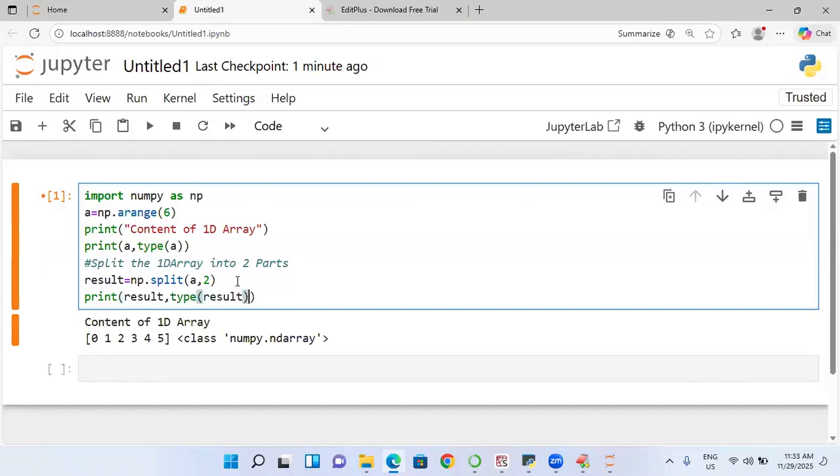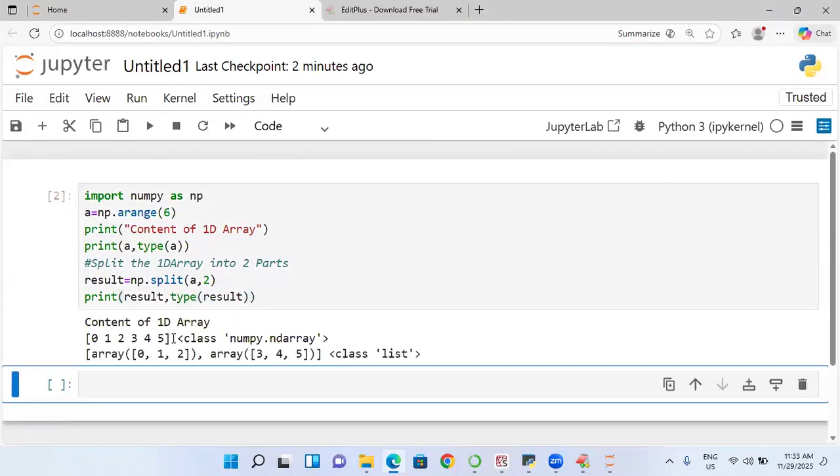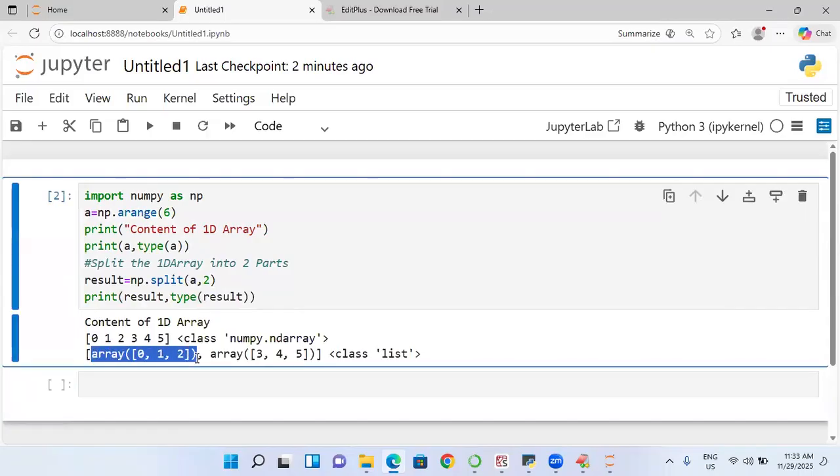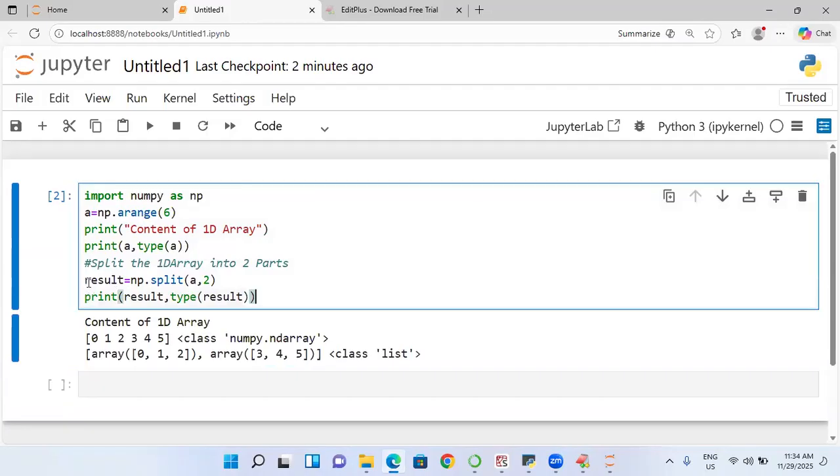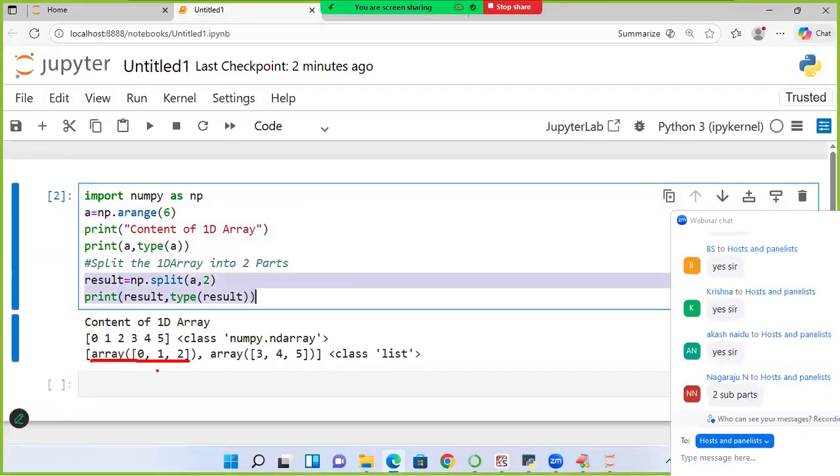The result is also called what? ND array only. The individual elements are each going to be called an ND array, but all of them are present in a list. How do you get those list values? As you already know, this is the 0th index, and this is the first index.